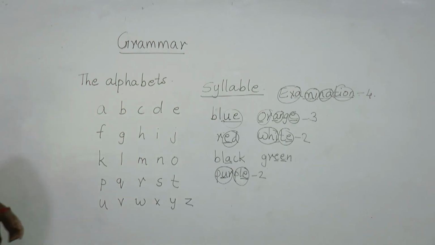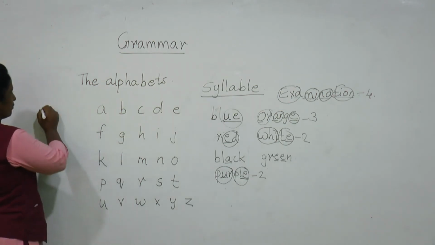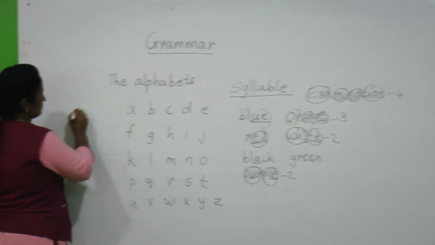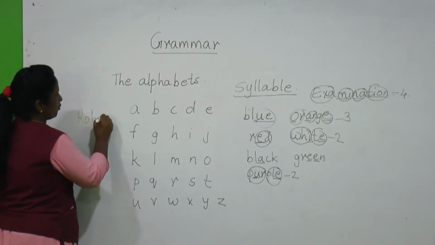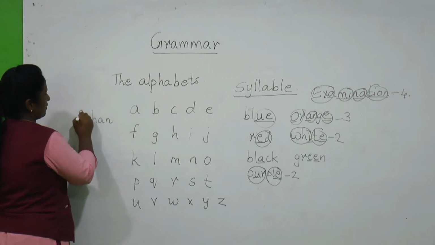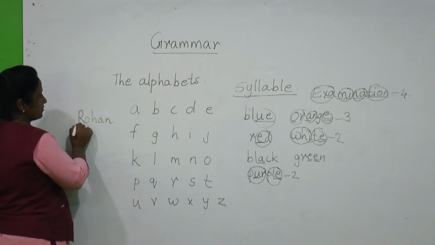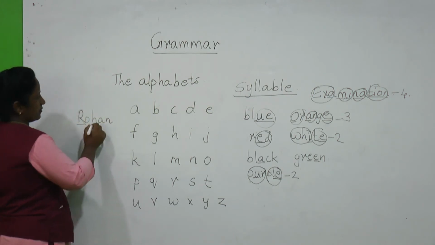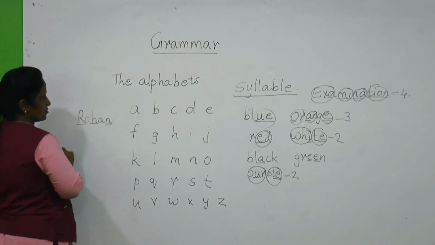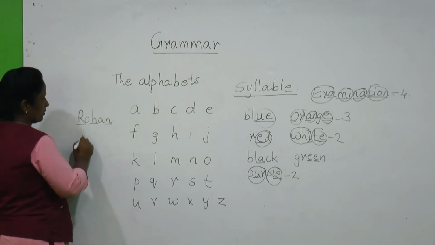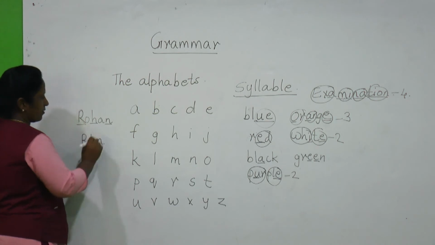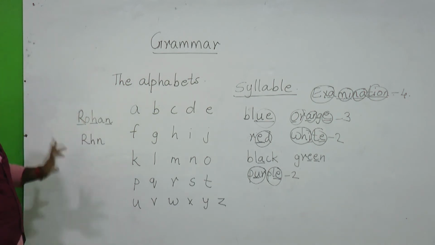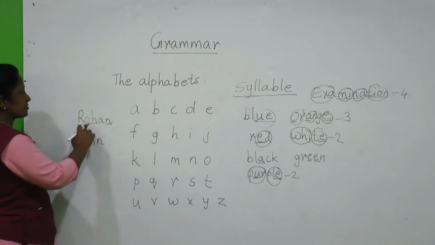Suppose I want to write somebody's name, if I want to write Rohan. Here you can see R is a consonant, H is a consonant, N is a consonant, but if I write only R, H and N, does it make any meaning? No. So we need some vowels over here.